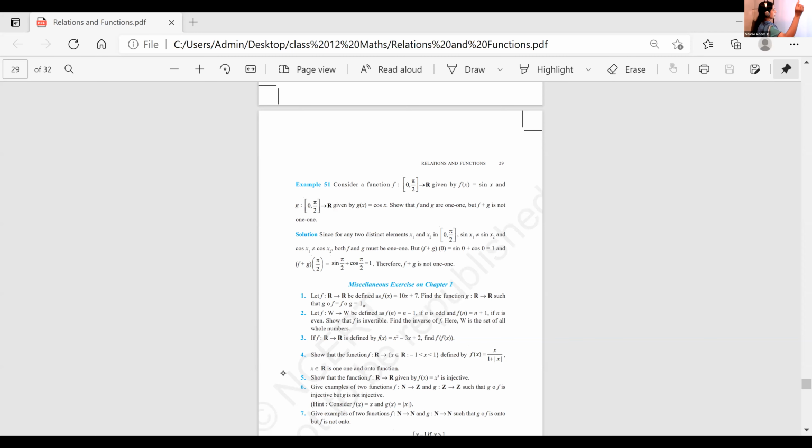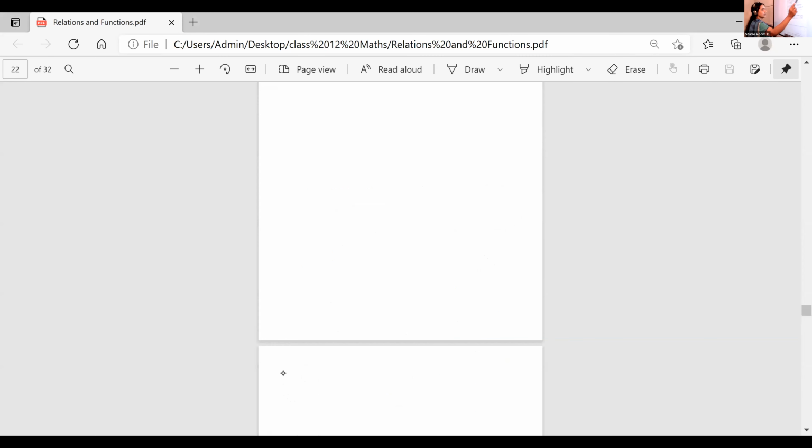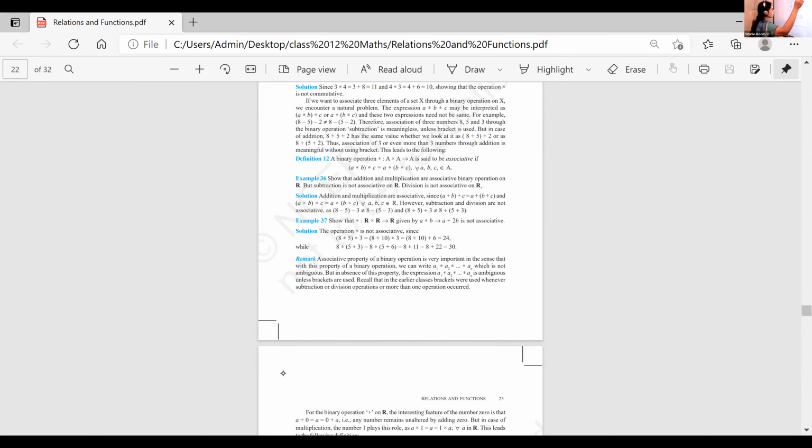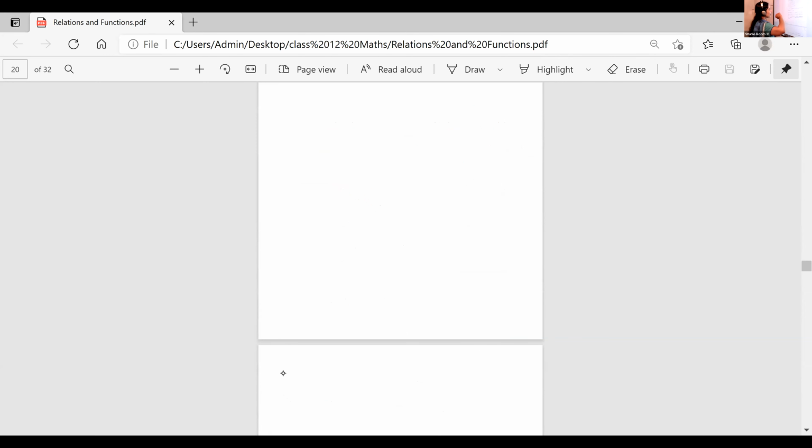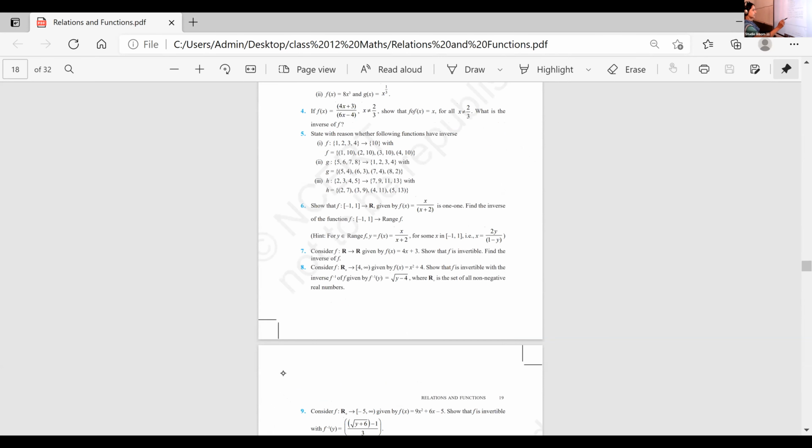This is a textual question. In your textbook, you have the same question. It's an exercise question, and at the same time, it is an important question. Whenever you get a problem involving squares, you have to be a little bit careful, because whenever we take, here it is given R plus.